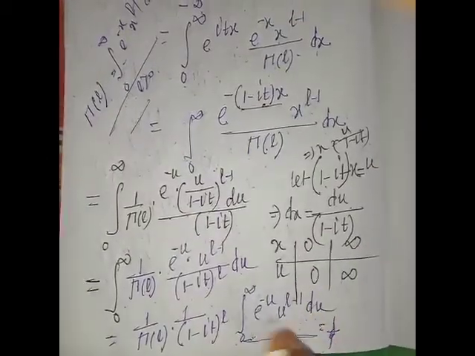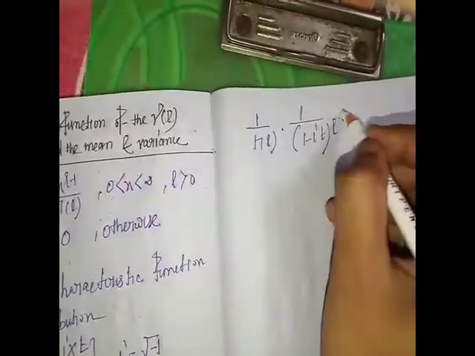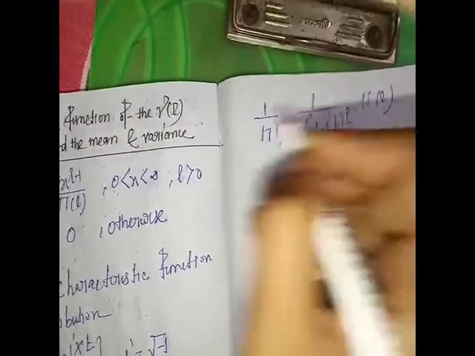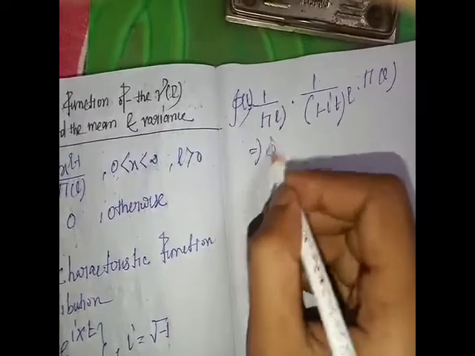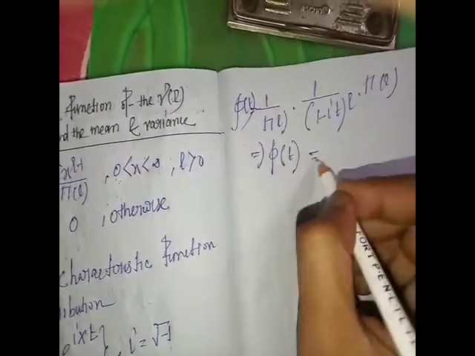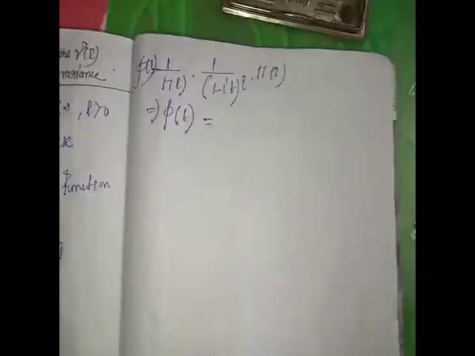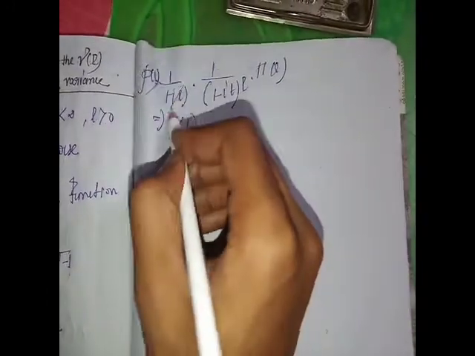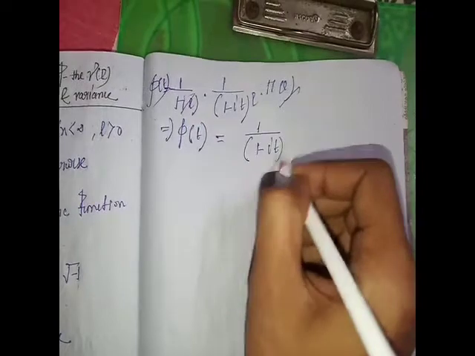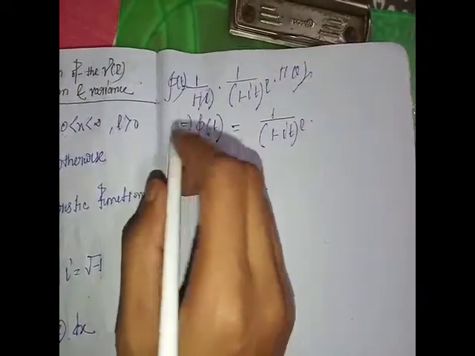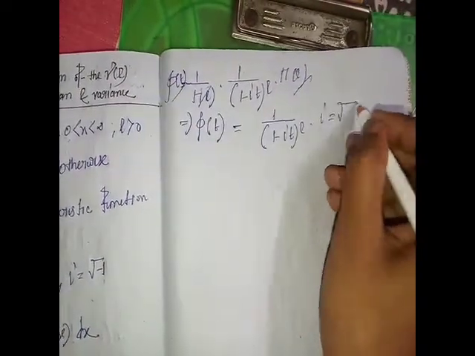This is gamma l. This is phi of t. This implies phi of t equals gamma l cancel, 1 by (1 minus it) whole to the power l, where i equals root over minus 1.